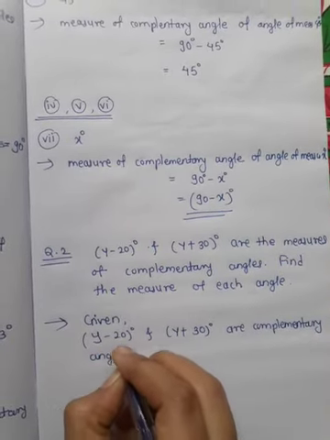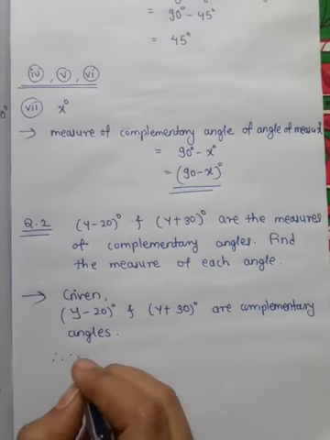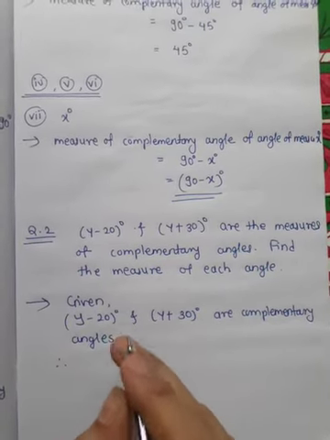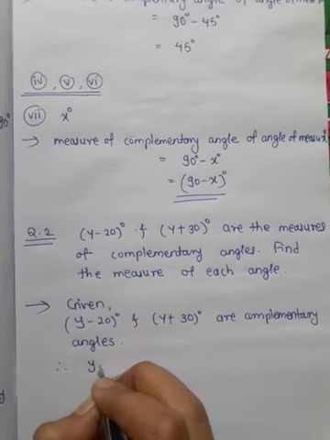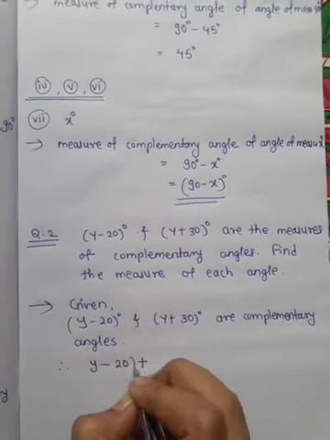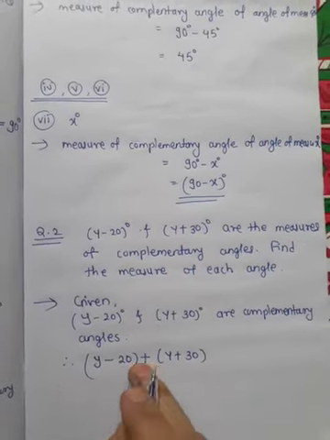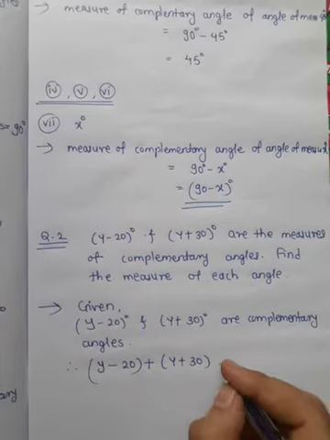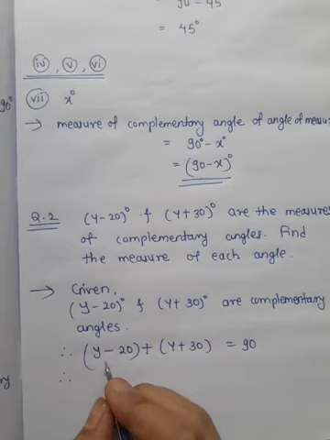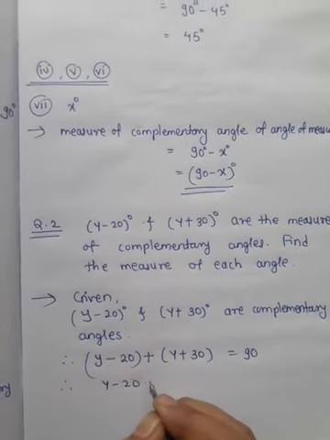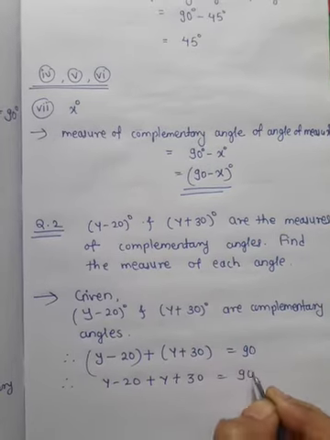It's given information. And okay, so we know that if they are complementary, then their sum will be 90. So the sum of these two angles will be 90. So y minus 20 plus y plus 30, the sum of measures of these two angles, is equal to 90. Okay, now solve it. So y minus 20 plus y plus 30, remove the brackets, is equal to 90.